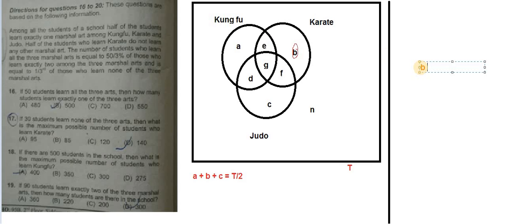Complete karate is B plus E plus F plus G. B is half of it, and the other half is E, F, and G. So B is equal to E plus F plus G. Both are half and half, correct? So this is the second condition we have got.